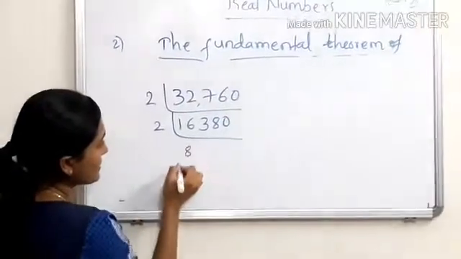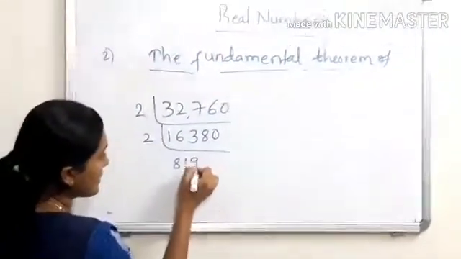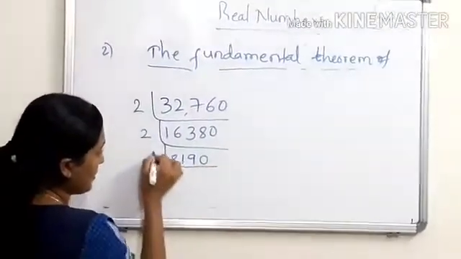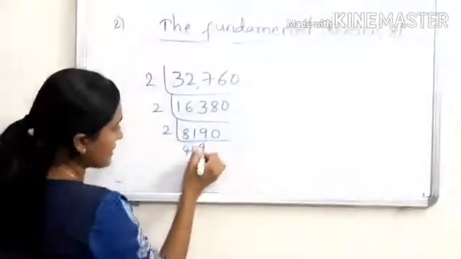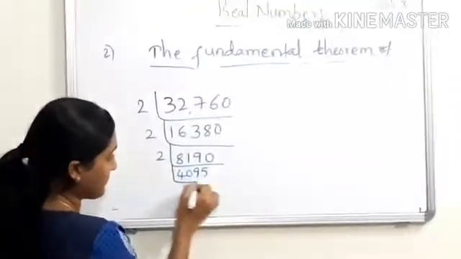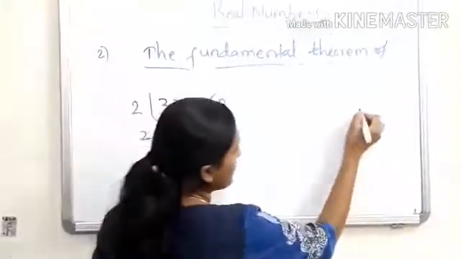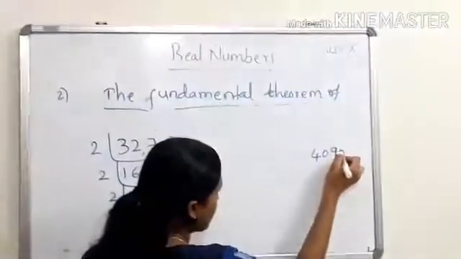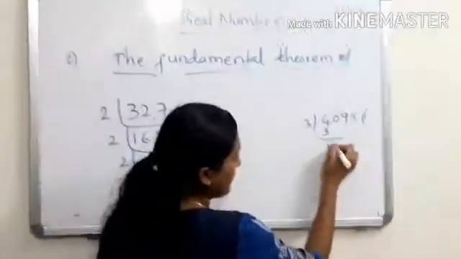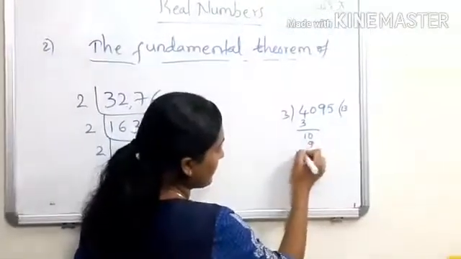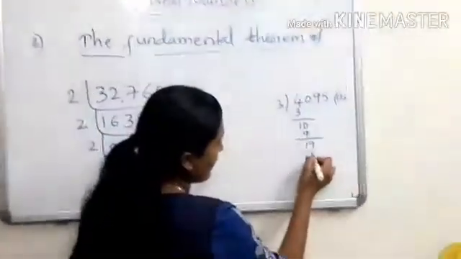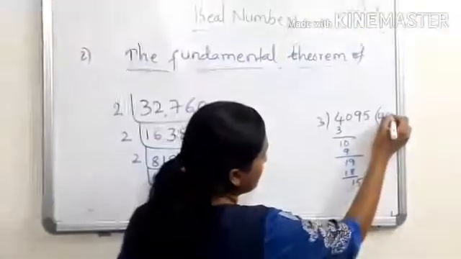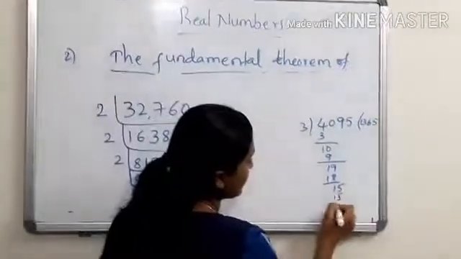Continuing the division by 2, we get the quotients 16380, 8190 and 4095. 4095 is odd, so if you are confused, let's try with 3. 3 ones are 3, 3 threes are 9, 3 sixes are 18. Is it correct?